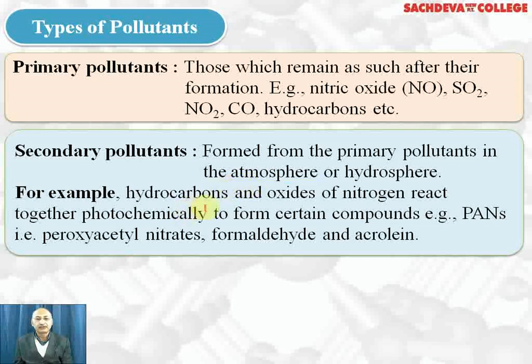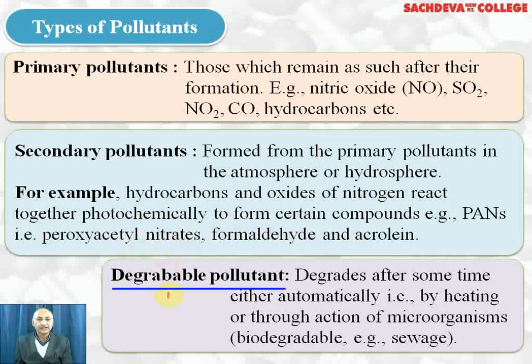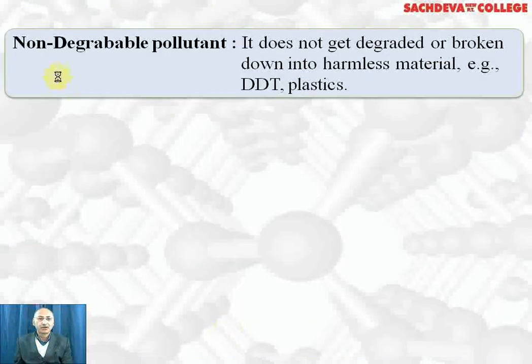For example, hydrocarbons and oxides of nitrogen react together photochemically, that is in presence of sunlight, and result in the formation of very toxic compounds called peroxyacetyl nitrates, formaldehyde and acrolein. So secondary pollutants are more harmful than primary pollutants. Degradable pollutants, those pollutants which degrade automatically or by heating or through action of microorganisms are called biodegradable. For example, sewage is biodegradable pollutant.